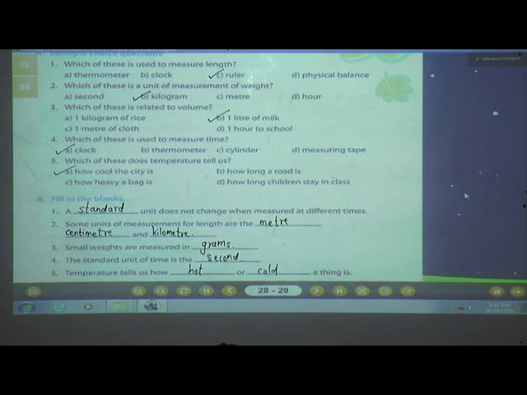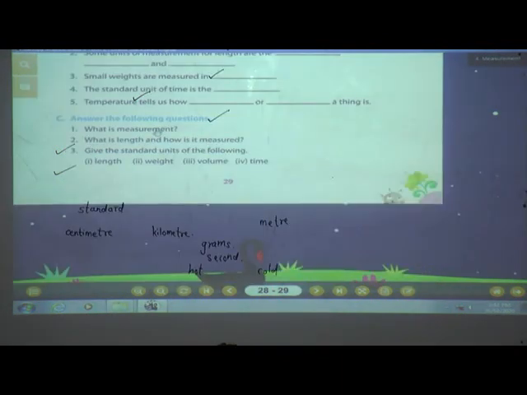Now we will see the C question. What is measurement, students? Yes, what is measurement? Measuring the size or amount of something is called measurement. And what is length and how is it measured? Length is how long an object is and it is measured by using rulers or measuring tapes.